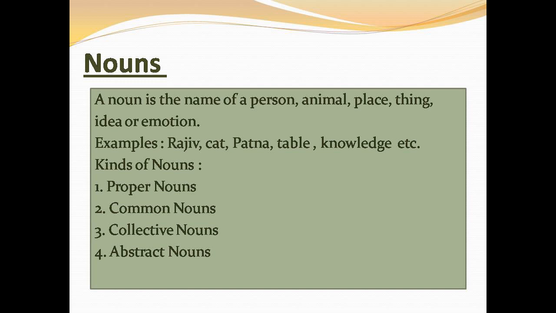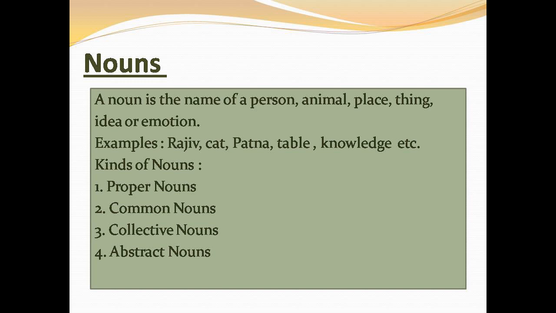Number three, collective noun. Collective nouns are the names of groups of people, animals, or things. One name, and that name is a group of something, group of people, group of animals, group of things, that name is called a collective noun. Number 4, abstract nouns.